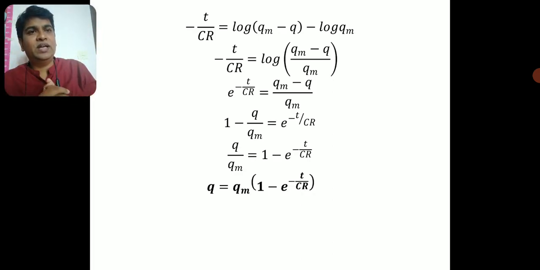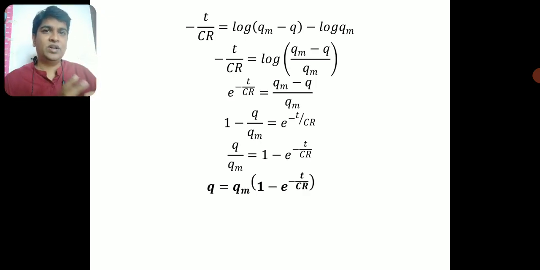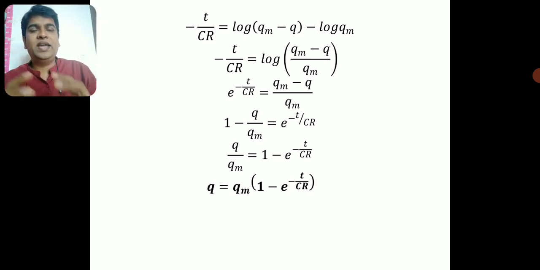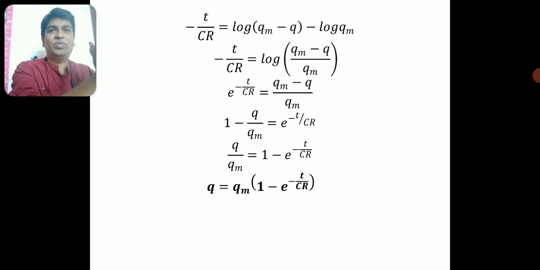What I'll do is use an identity. It is log A minus log B, which is log of A by B. That's a very simple logarithmic identity. Here A is Qm minus Q and B is Qm.